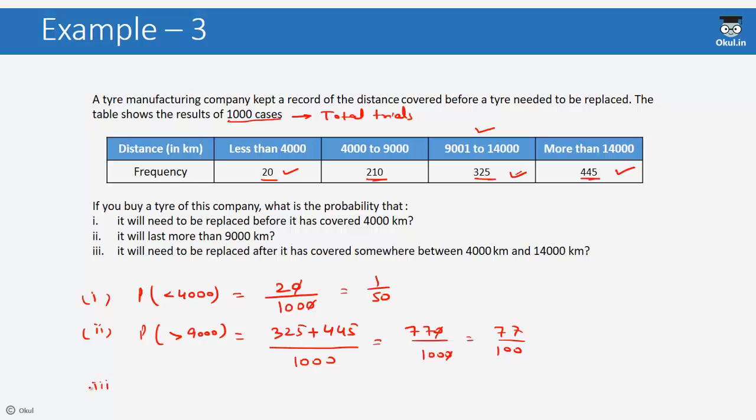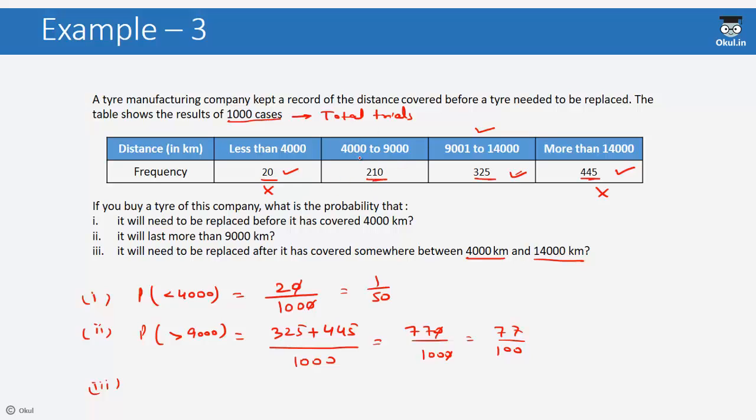Now the third case. It will need to be replaced after it has covered somewhere between 4,000 kilometers and 14,000 kilometers. For this, we will consider the distances between 4,000 and 14,000. Since the distance is more than 4,000, this will not be considered. And since the distance is till 14,000, this will also not be considered.